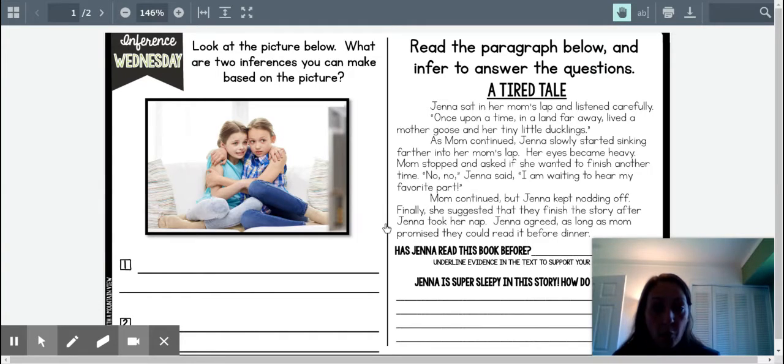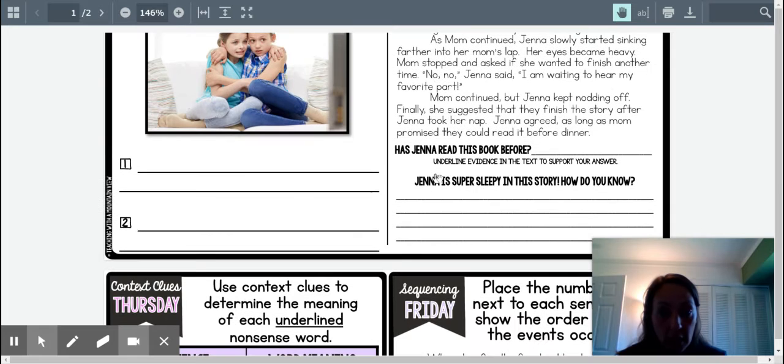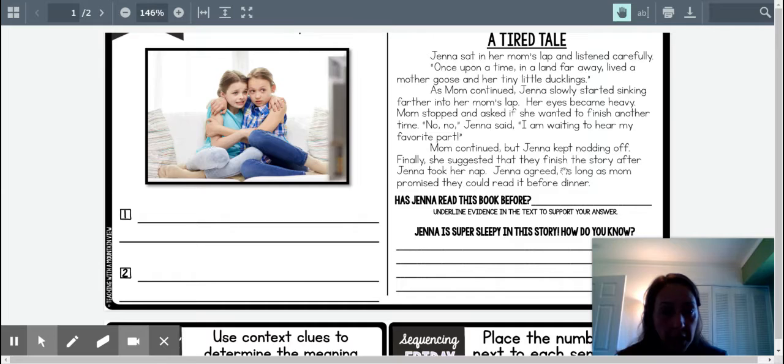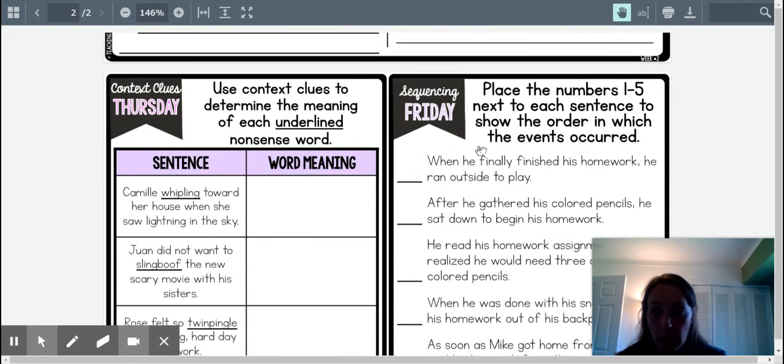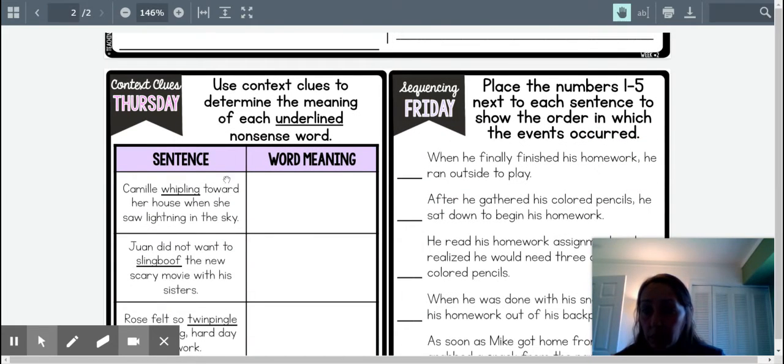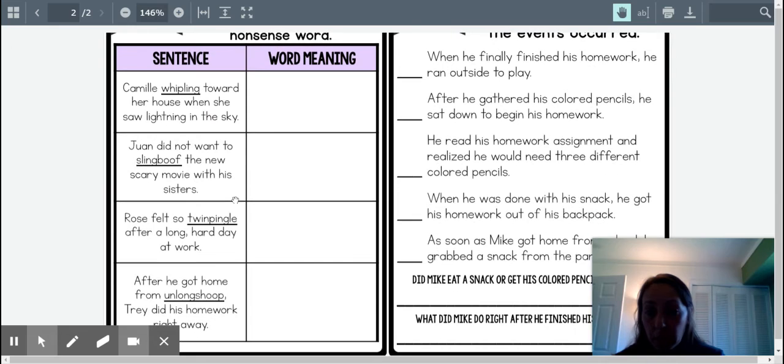How do I know that? Because of what I see. Their facial expression shows a look of fear. So that would be a safe assumption. So an inference is not directly seen or stated in the text. It's something that you can safely assume is true. And then on the side, you are going to use the text to come up with some inferences and some answers. On the context clues Thursday, the underlined words, those are nonsense words.